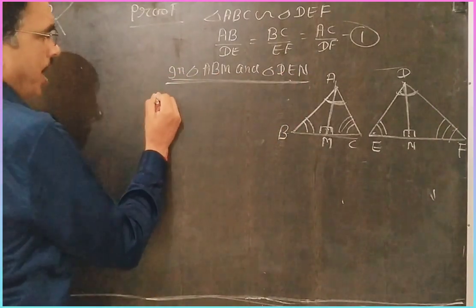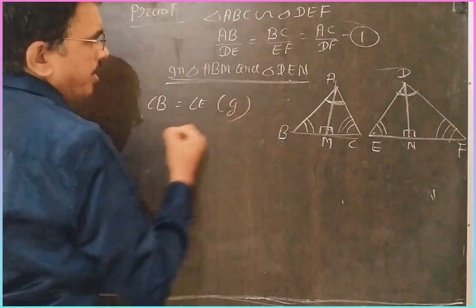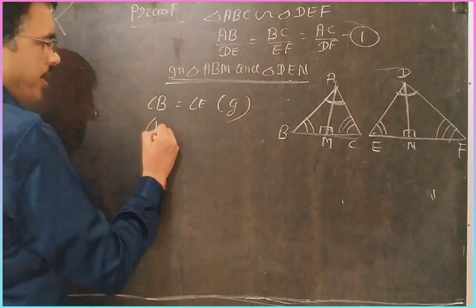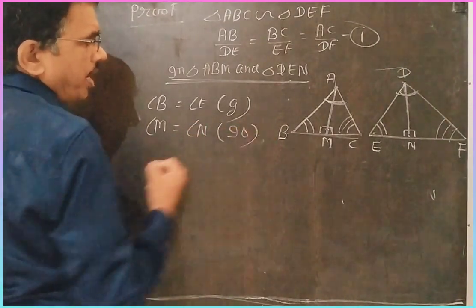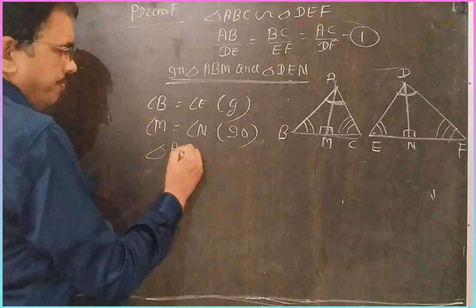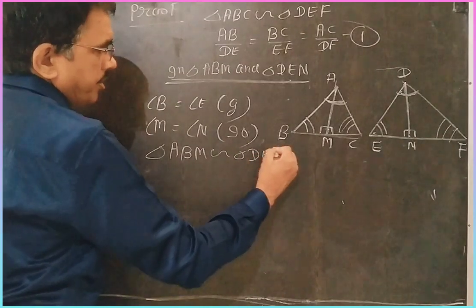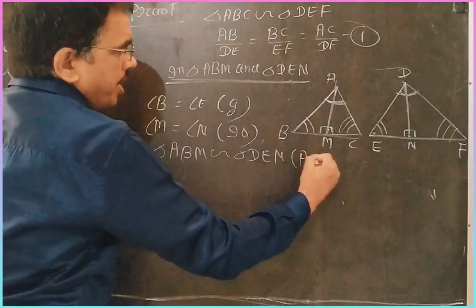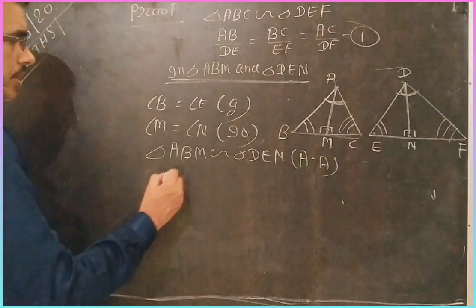You write angle B is equal to angle E, that is given, and angle M is equal to angle N, that is 90 degrees, because both are altitudes. Hence triangle ABM is similar to triangle DEN by AA similarity, because two angles are equal and the third must be equal.